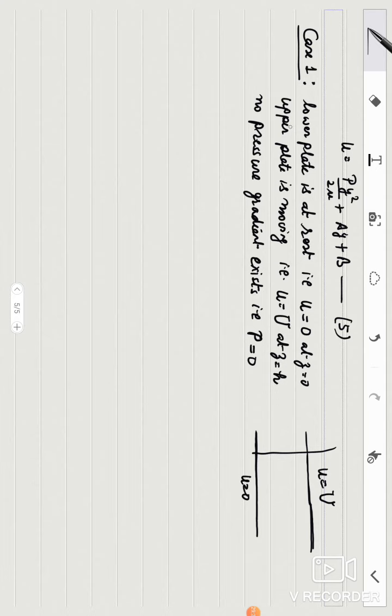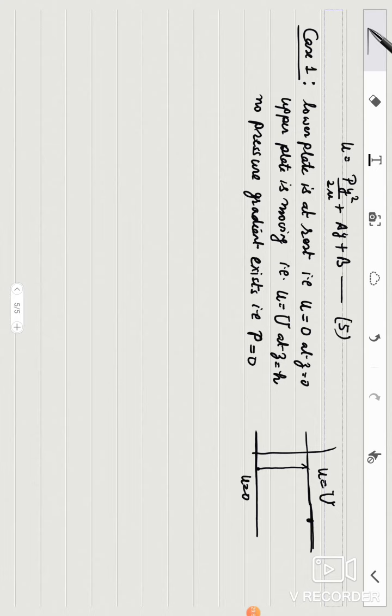That is why I have written the lower plate is at rest, that means u is 0, so the adjacent fluid layer will also be at 0, and the upper plate is moving. Because this plate is at rest, this fluid particle will remain here, but this is moving, so after a certain time this fluid particle will reach this point, it will transfer the momentum, and the next fluid layer will move with some relative velocity, not the same.